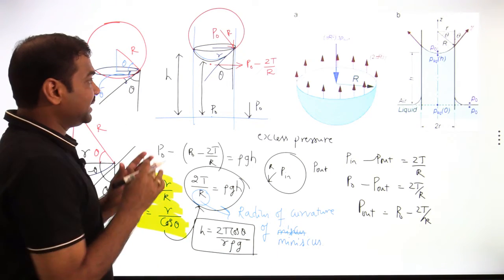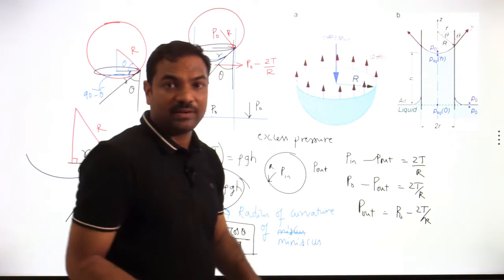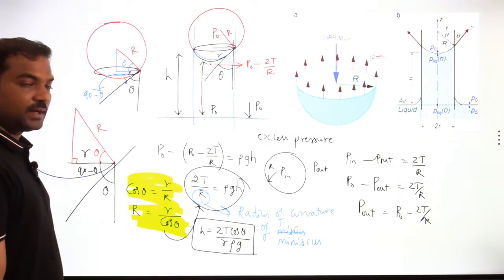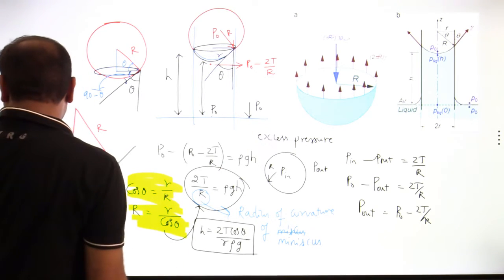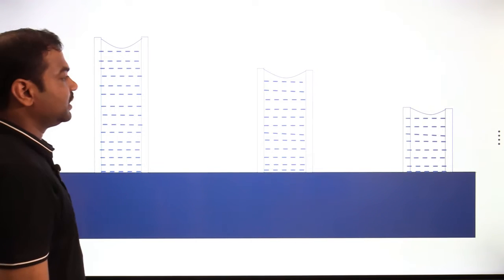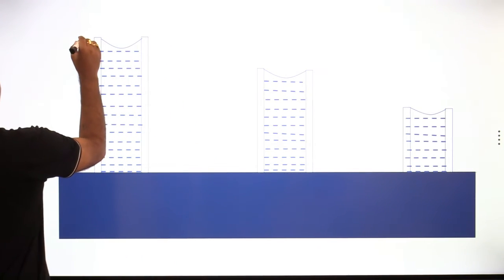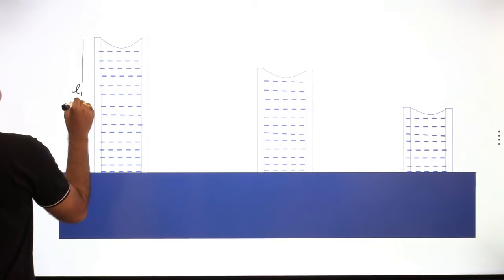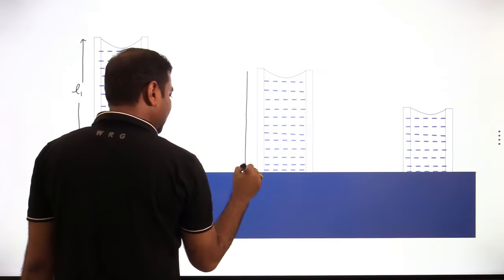But all this will happen when our capillary length is very large, more than the height. So let us see what happens if the capillary length is not more than the height raised. Suppose here I am having capillary length L1. Now the capillary length is L2.